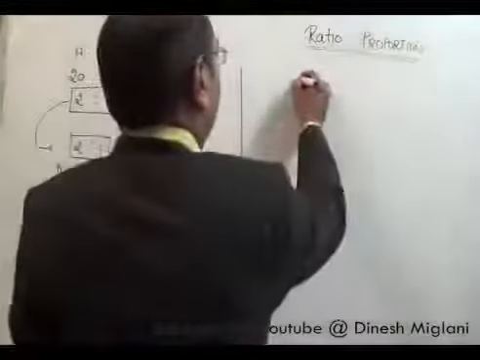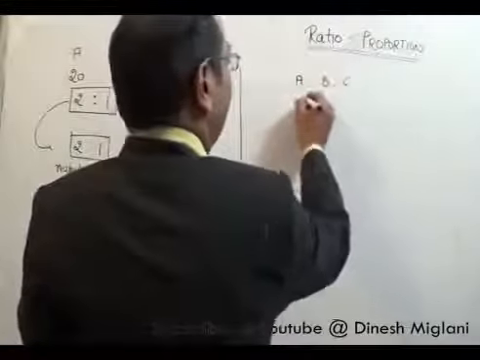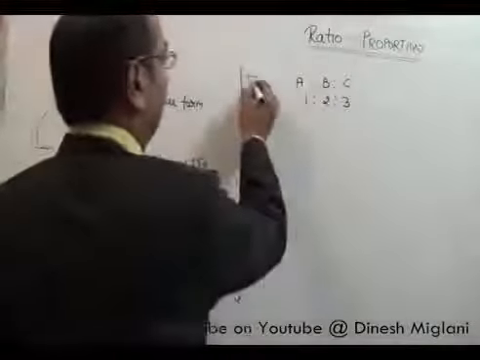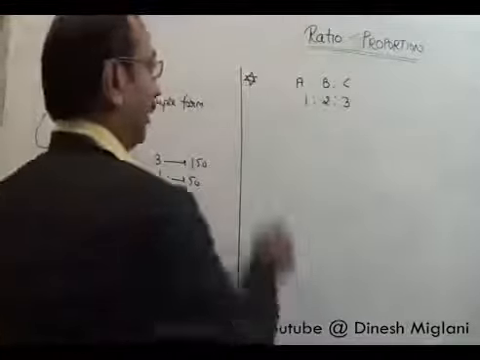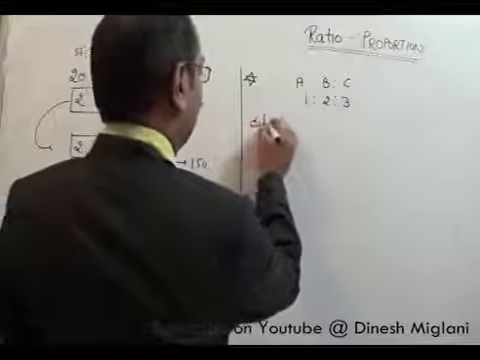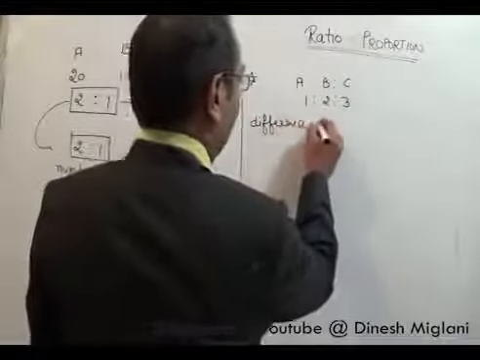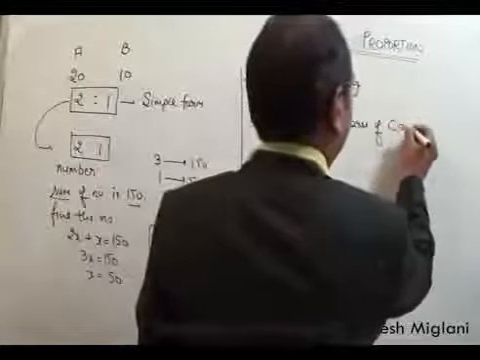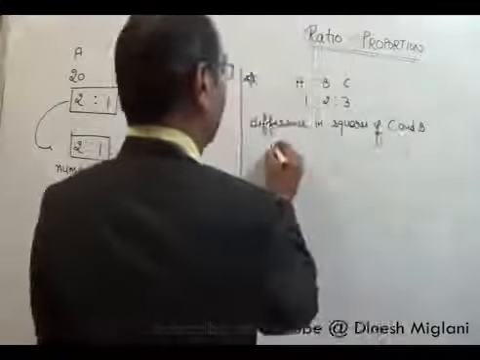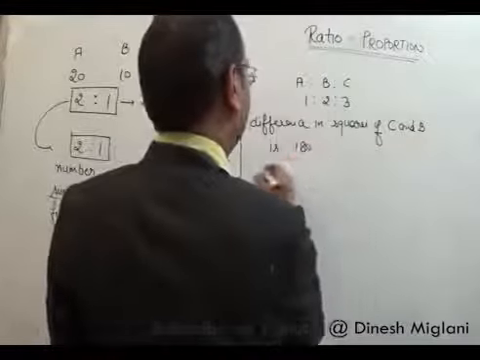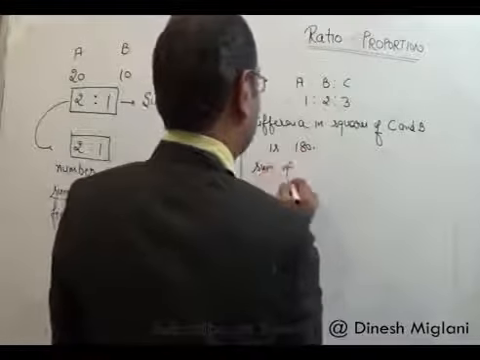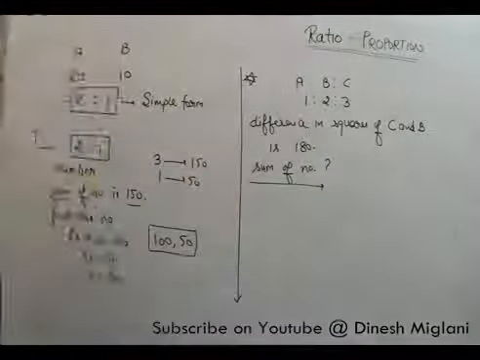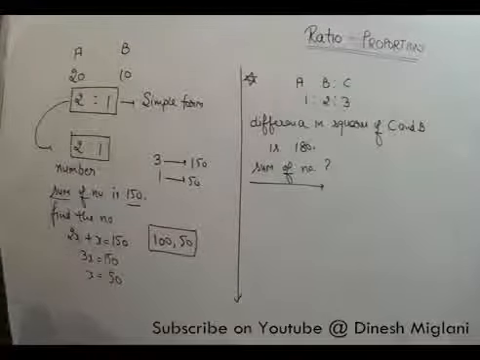It is given that the ratio of three numbers A, B, C is 1:2:3. The three numbers are A, B, C and the ratio is 1:2:3. It is given that the difference in the squares of C and B is 180. We have to find the sum of the numbers.